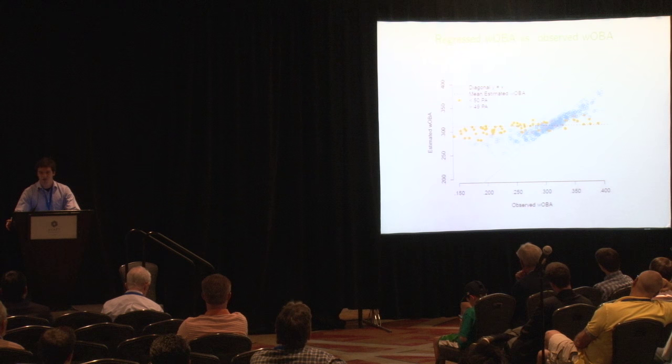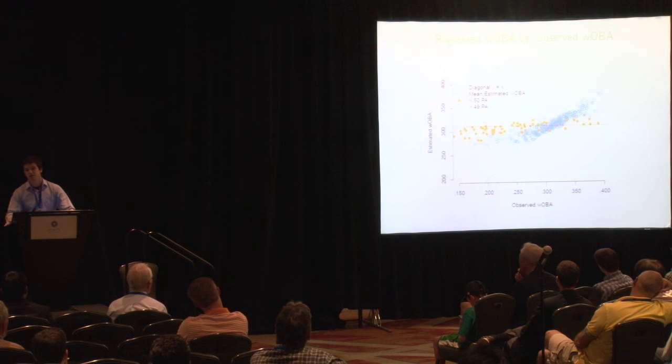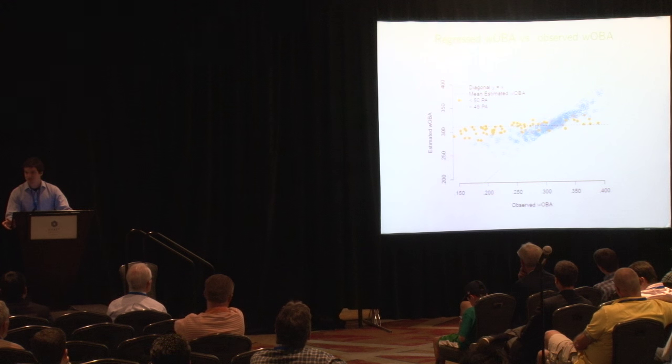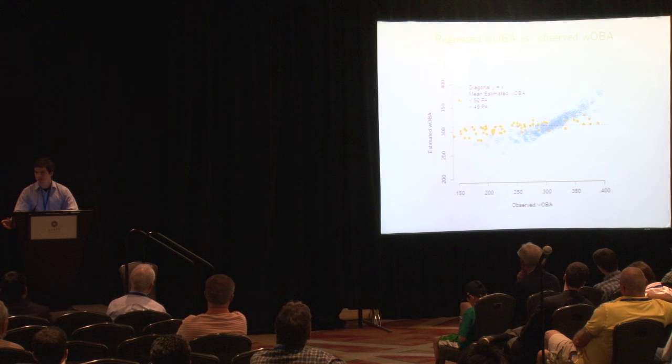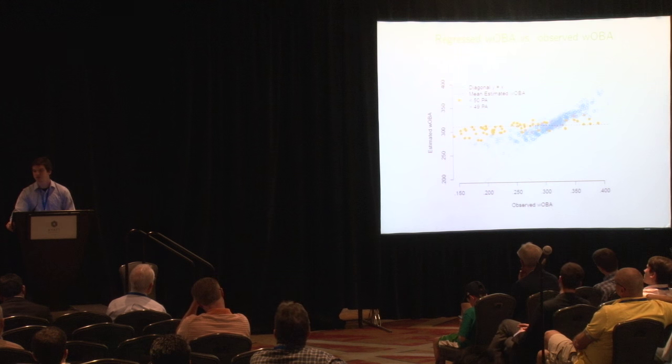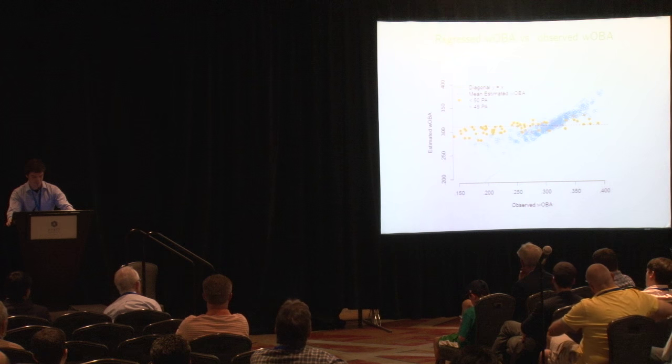The green line is the 0-1 line, and the dashed black line is a horizontal line at the average wOBA across the league. So the takeaways from this graph, first looking at the orange dots, what we see is that these players who had fewer plate appearances are close to that dashed black line, which is to say that they're regressed harder to the mean because there's less evidence that they're any different from a league average player.